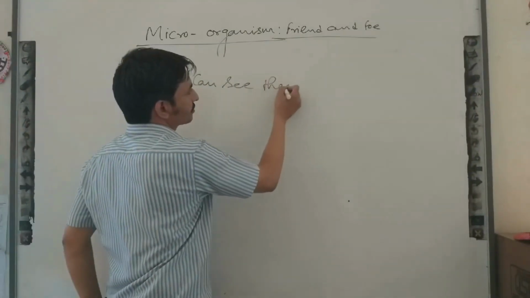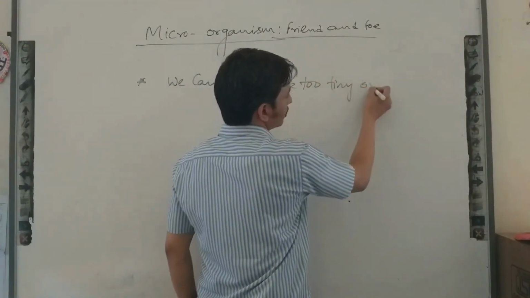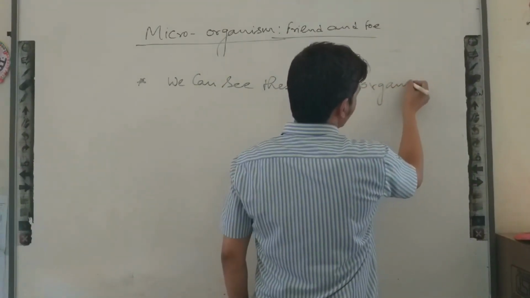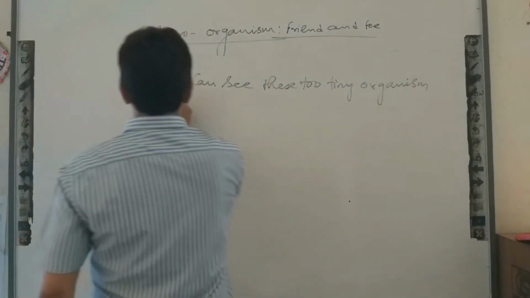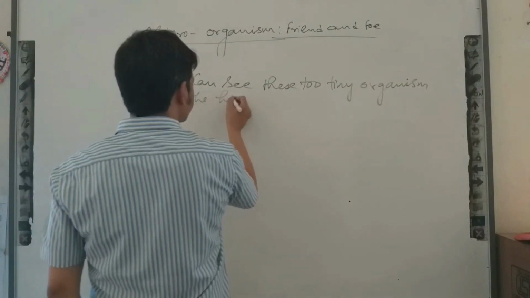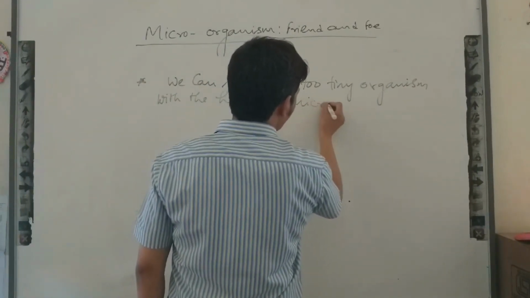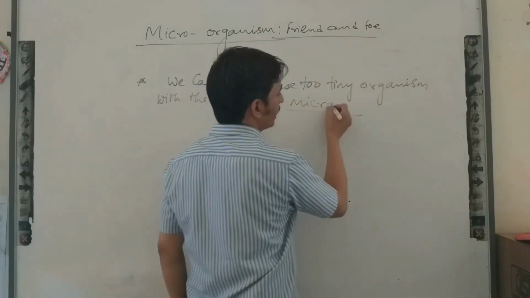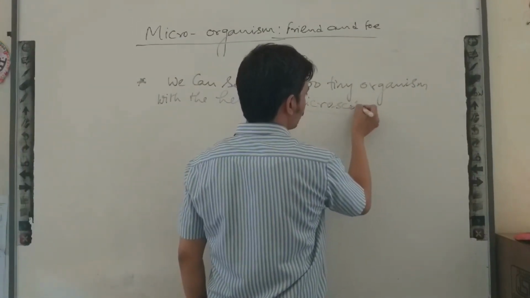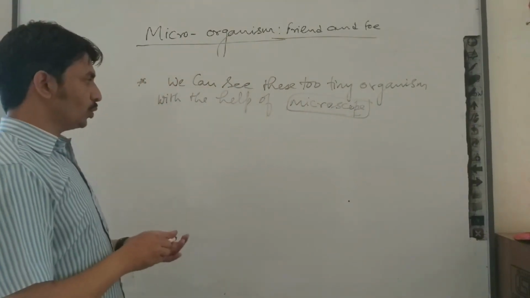We can see these too tiny organisms with the help of an instrument whose name is microscope. So we can see with the help of the microscope.